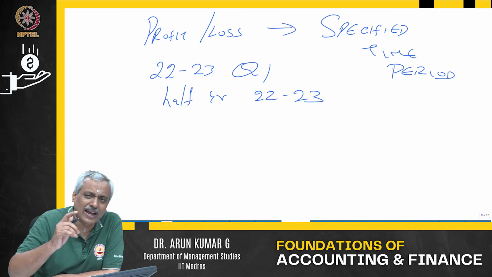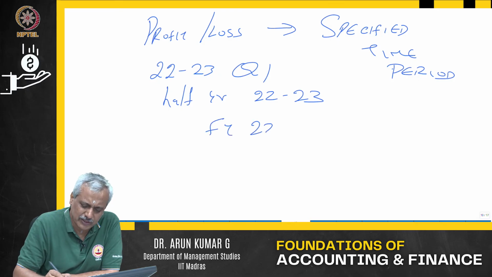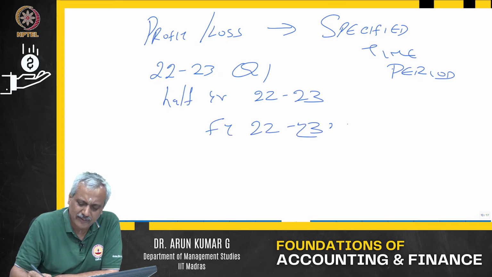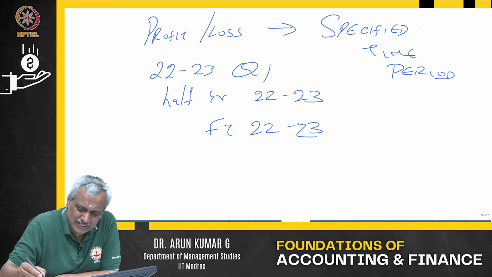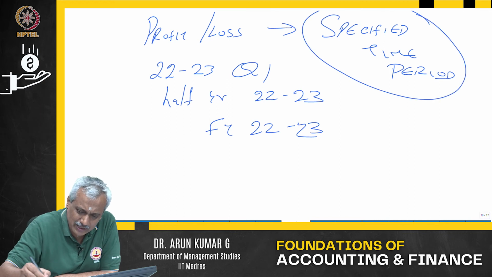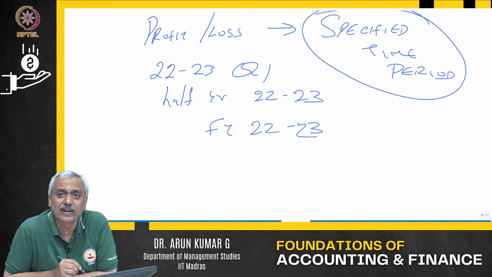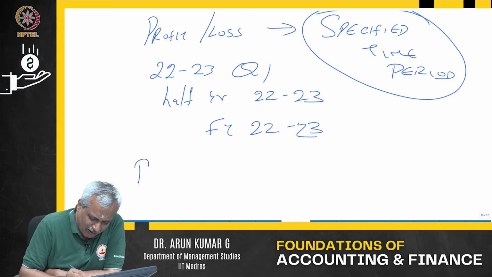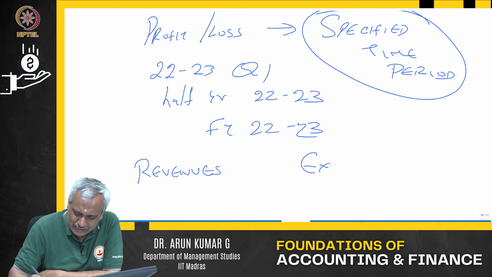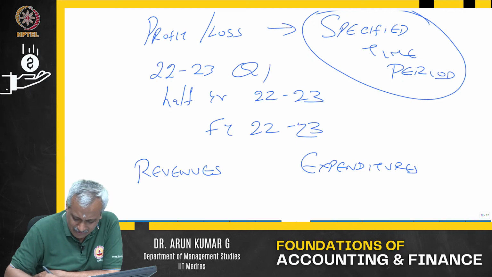They will say FY 22-23, which means 1st April 2022 to 31st March 2023. Always for a specified period. Now, what does it record? It records all the revenues and all the expenditures which have accrued.